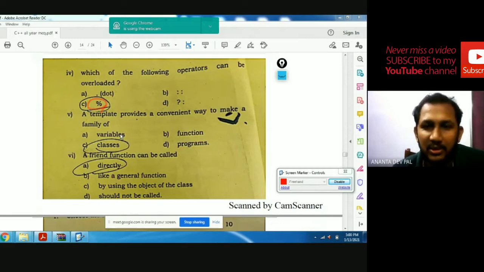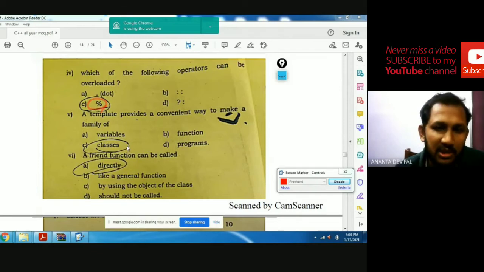A template provides a way to make a family of variables or functions? Yes, a template is used to generate different kinds of functions. Programs? No, it is used to provide generic classes.